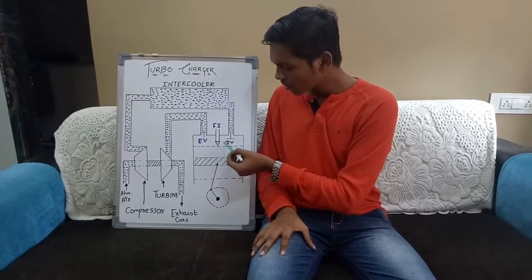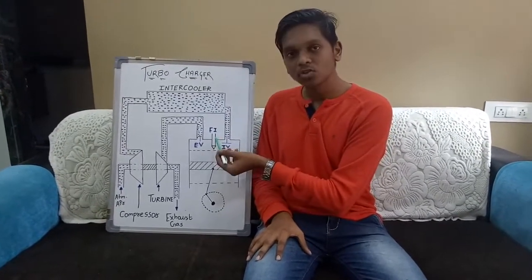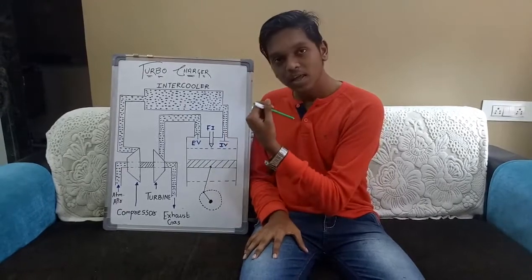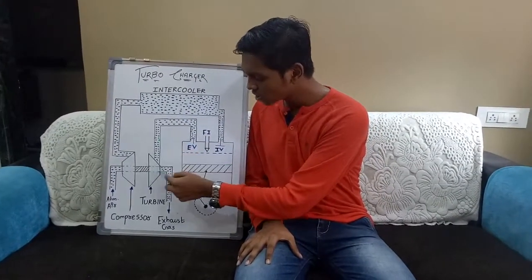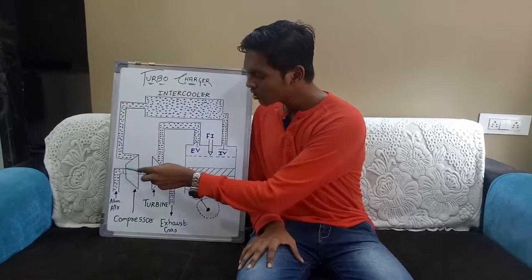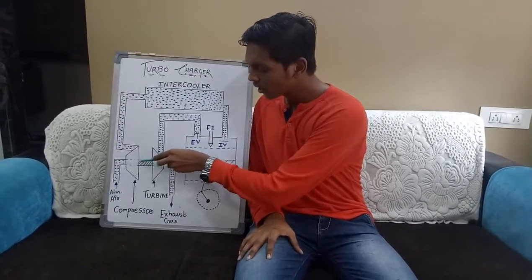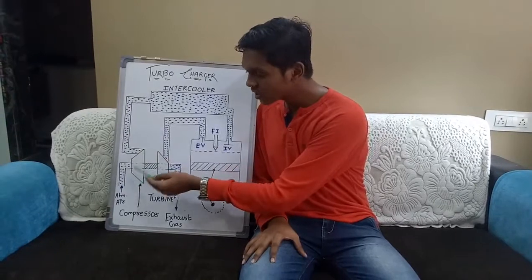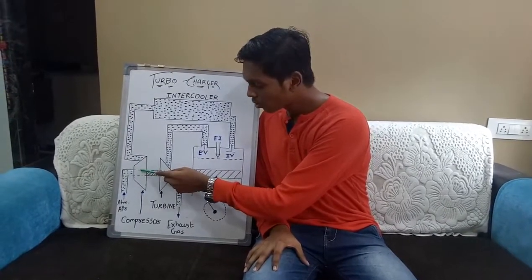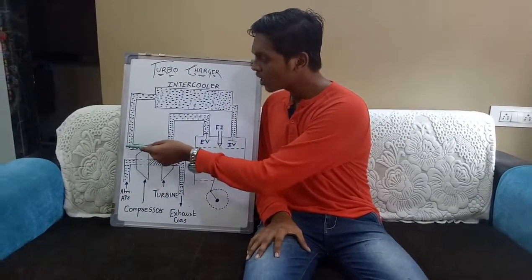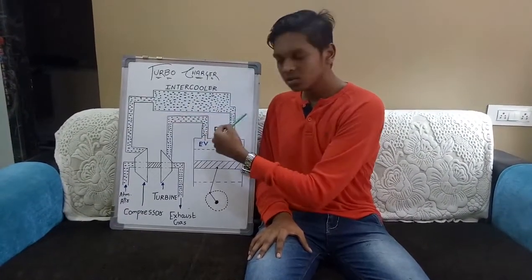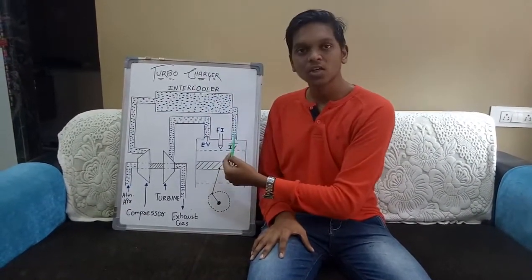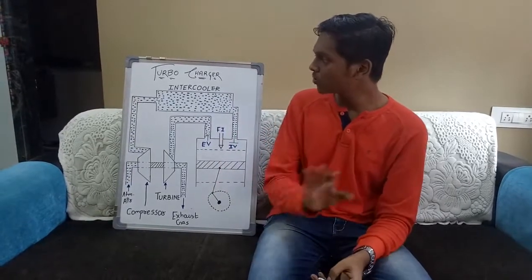What happens here? Air is coming in, fuel is injected, the compression stroke happens, the power stroke happens, then the exhaust gas is produced, which strikes the blades of the turbine and rotates it. The exhaust gas is removed from here, the turbine rotates, the compressor rotates, because both are connected on the same shaft. The compressor, which is a centrifugal compressor, rotates, sucks atmospheric air and compresses it to high pressure. After the intercooling, the pressure remains constant but the temperature changes, then it moves into the inlet valve, that is the inlet port. Okay, so this was the turbocharger.